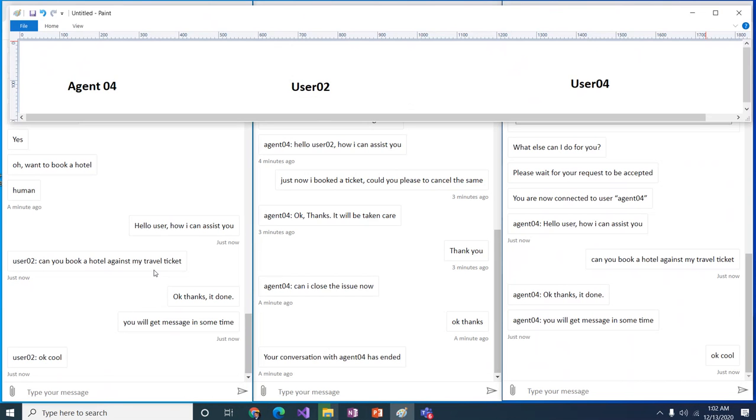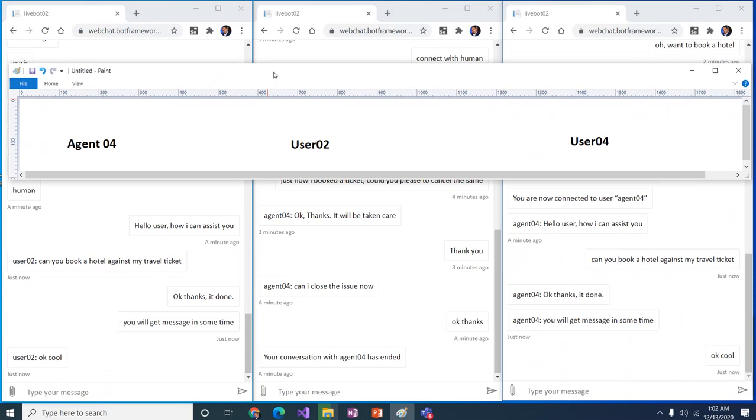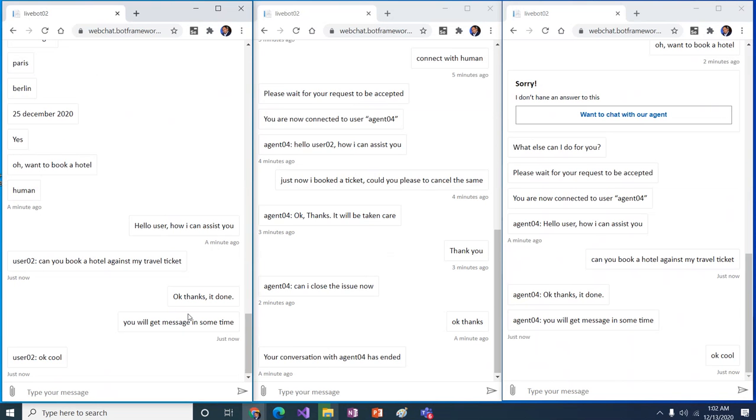So we saw how we can build a conversational bot where the human can come into the picture in parallel to our QnA Maker and LUIS. And now the agent is going to talk with the user too. Again, he is going to talk with different users. And when the connection is disconnected, then he can take a request and start talking with a different user.